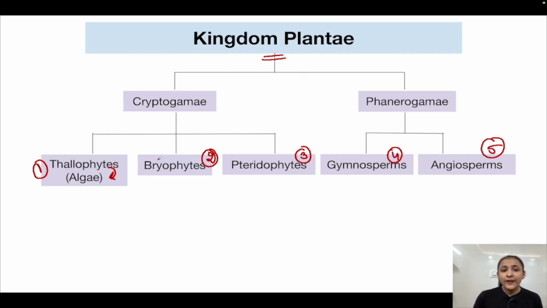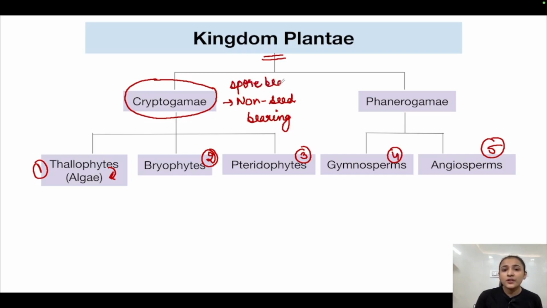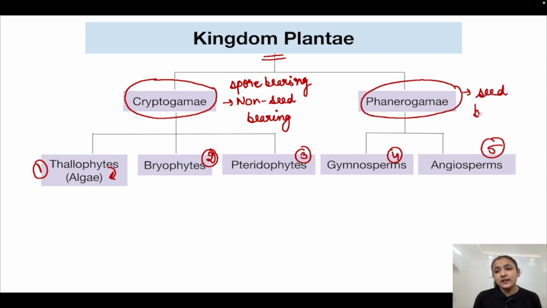Now, thallophytes, bryophytes and pteridophytes are called cryptogams. Why are they called cryptogams? Because they are non-seed bearing plants. Or we can also say that they produce spores, spore bearing. They reproduce via spores, not seeds. Whereas phanerogams are those which reproduce via seeds. So these are the seed bearing plants, okay? They form seeds, but all of these form only spores, not seeds. Alright?